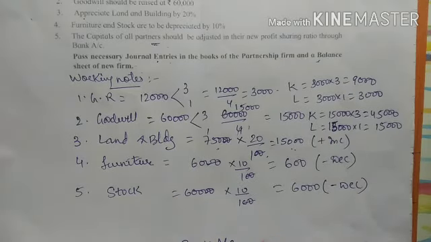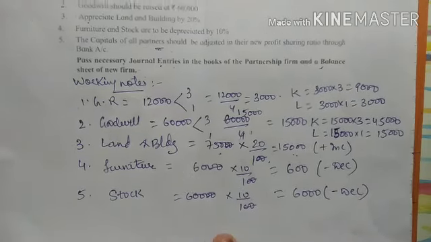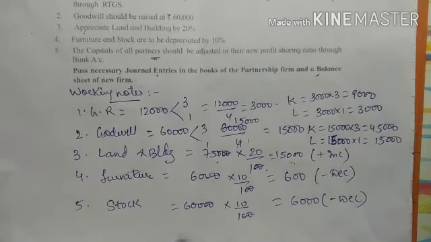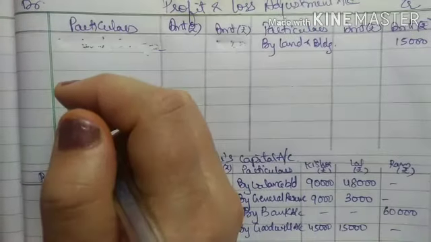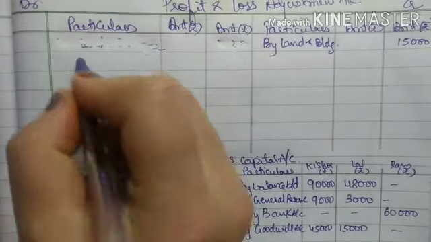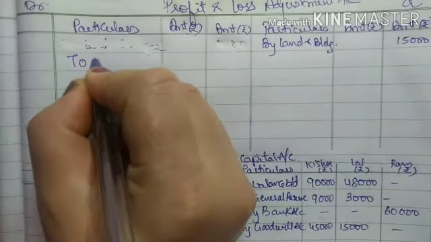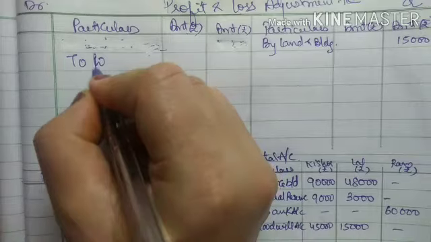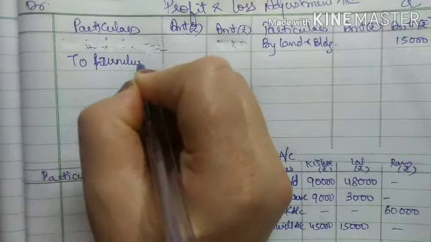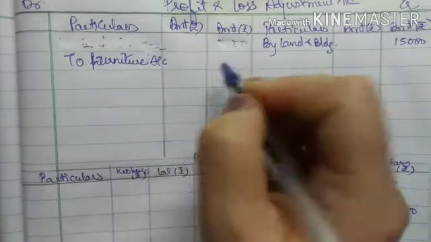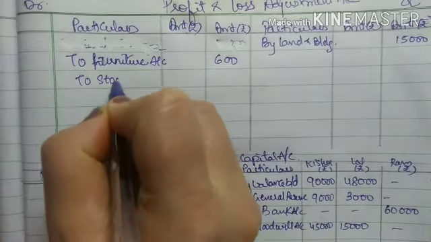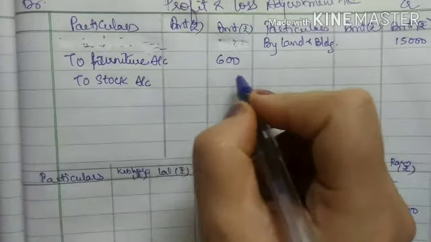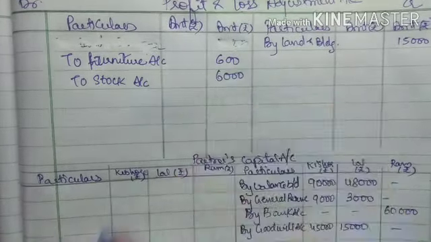So now we will give the two effects for both of this. So furniture is 600, stock is 6,000. So now as there is decrease in furniture and stock, I will write in the debit side to furniture account, and the amount was 600, to stock account, and the amount was 6,000.